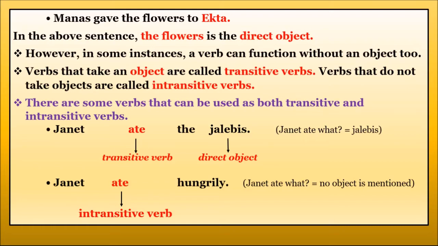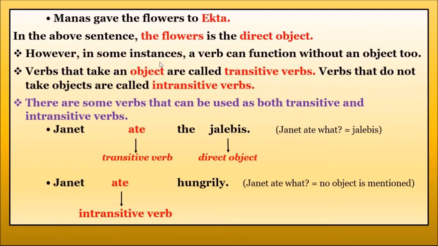For example, I cried, I walked. Walked and cried are action words. Walked where? Cried for what? There is no answer, no? Then it becomes an intransitive verb. When the subject is performing the action of the verb and no object is receiving it, it comes under what? Intransitive verb.